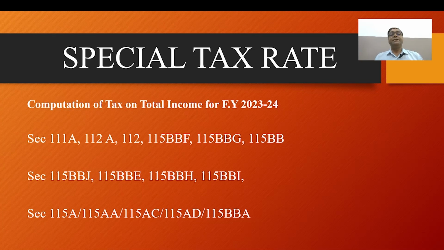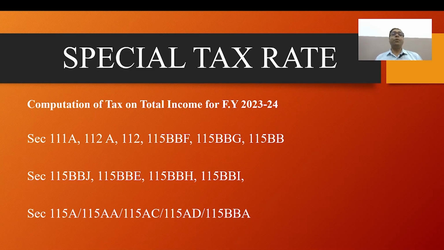And section 115BBE, undisclosed income, which means black money, is taxed at 30% with no exemption. Section 115BBH, income from transfer of virtual digital assets, is 30%. Section 115BBC, anonymous donation, is 30%.